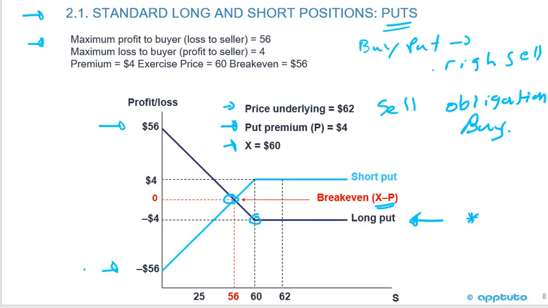And that's it. If we look from the point of view of selling the put, I've got the obligation to buy. So if the stock price goes down to 0, I have the obligation to buy at 56, and my maximum loss is going to be 56.